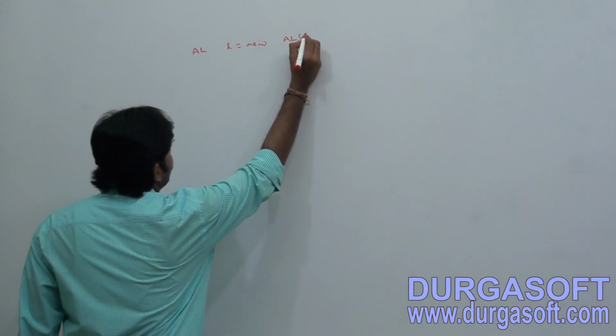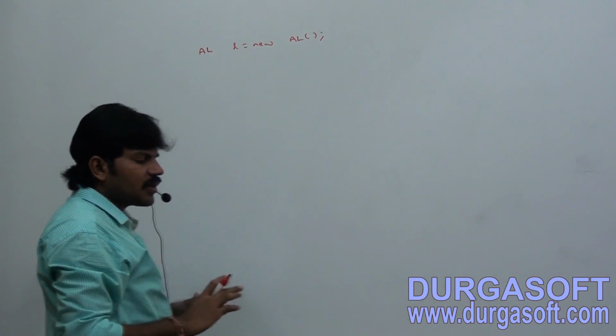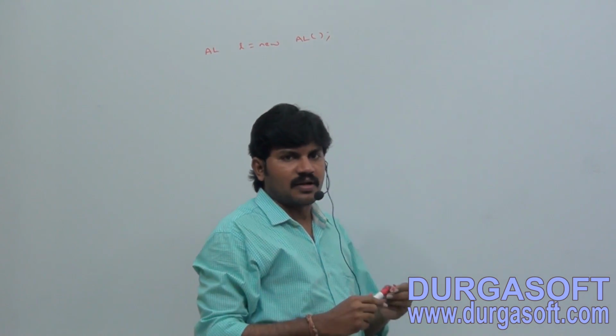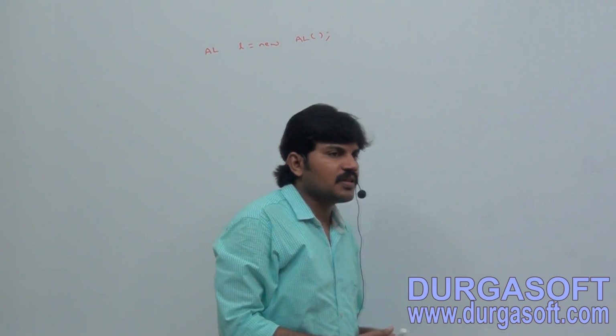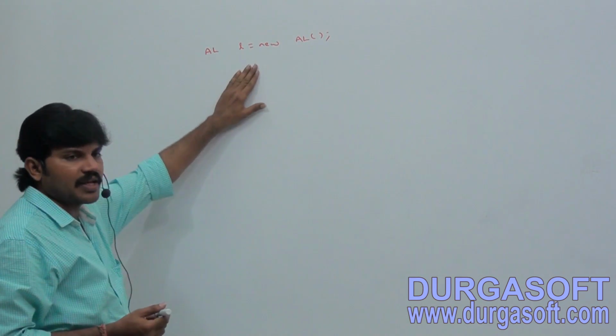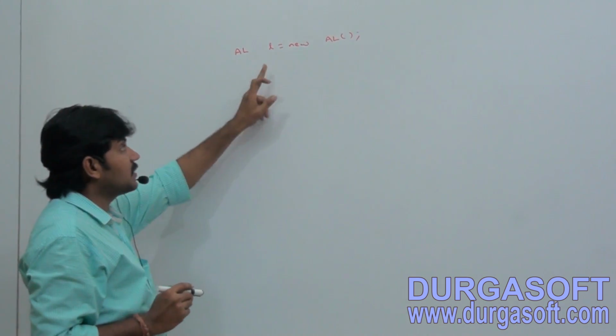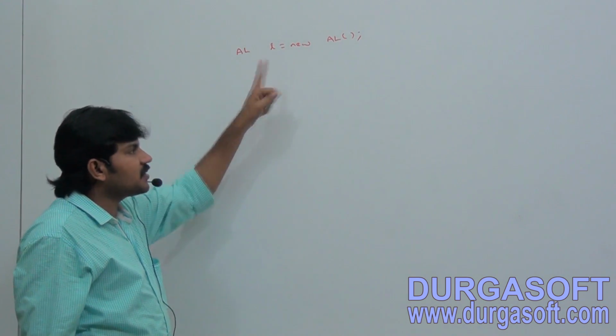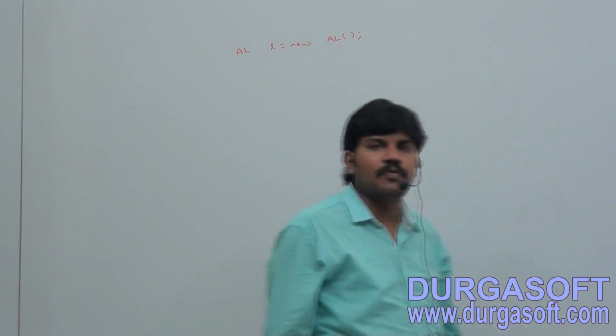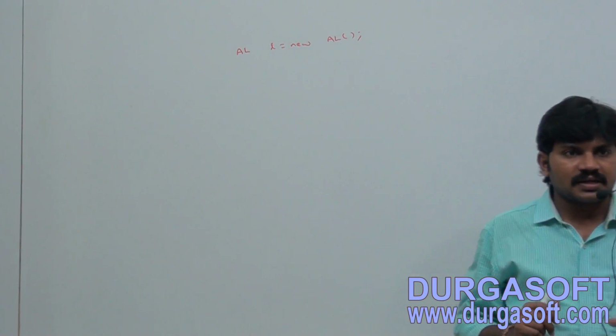Sir, can you explain with an example how we can provide type safety and how we can resolve typecasting problems? Let's take ArrayList l = new ArrayList. Is it type safe or not? For this ArrayList we can add any type of object, hence it is not type safe. And at the time of retrieval we have to perform typecasting, it is mandatory.